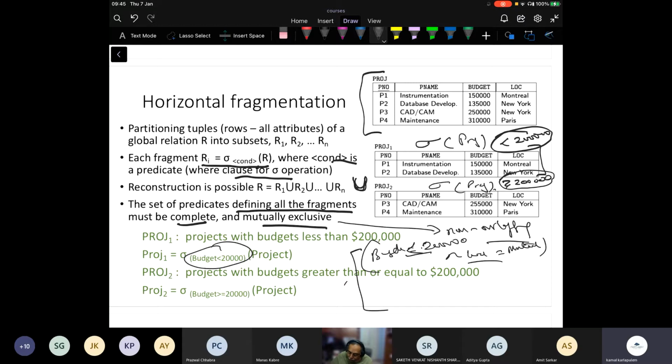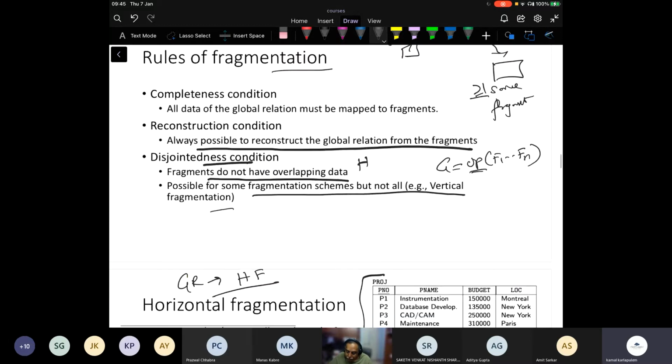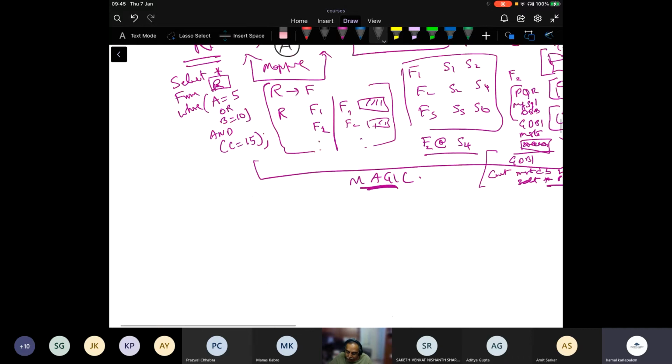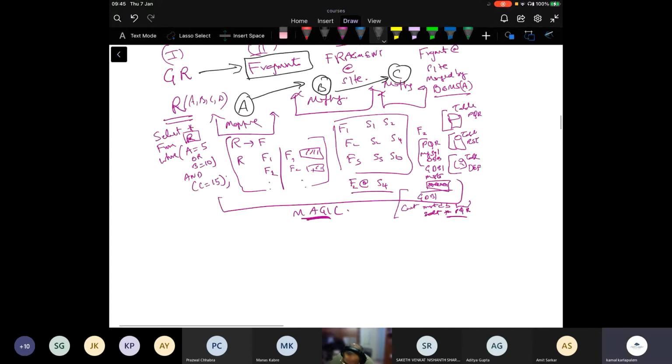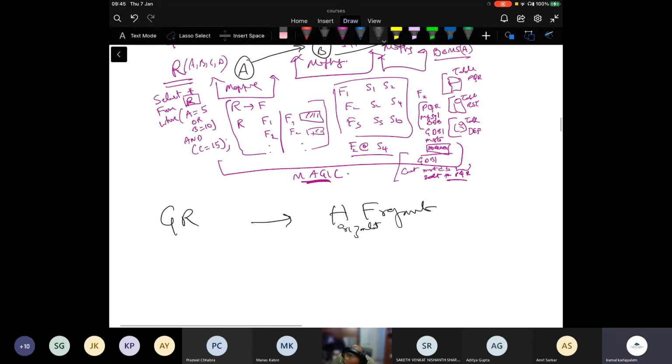So from the point of view of a global relation to horizontal fragmentation, what is the mapping that you need to store? So for global relation to horizontal fragments, what is the mapping?